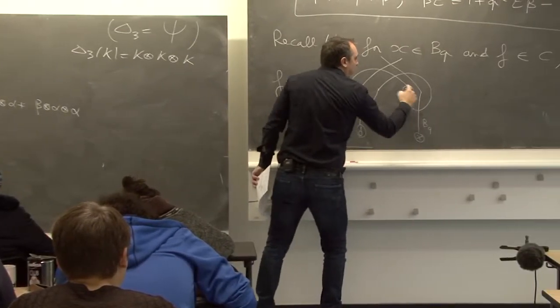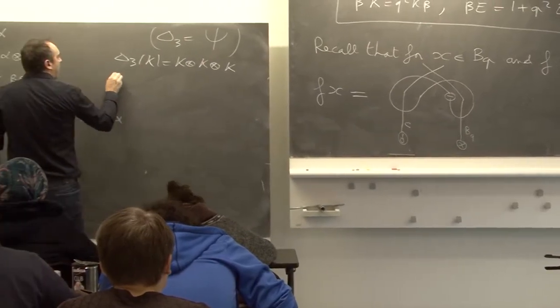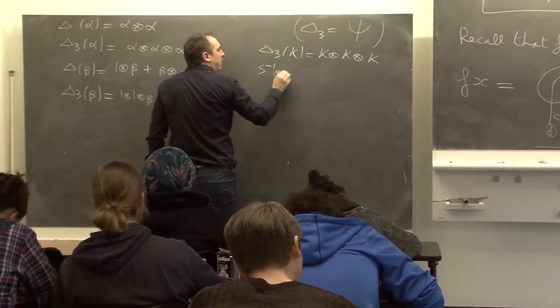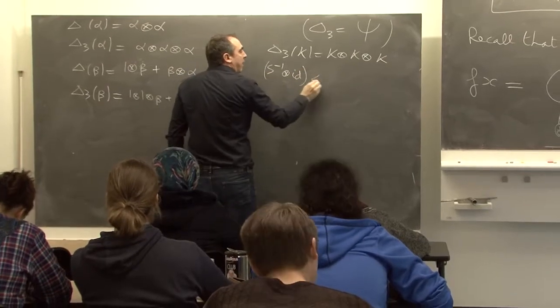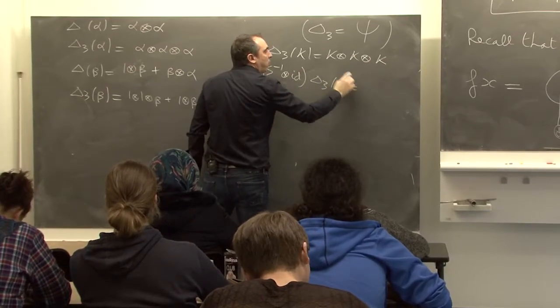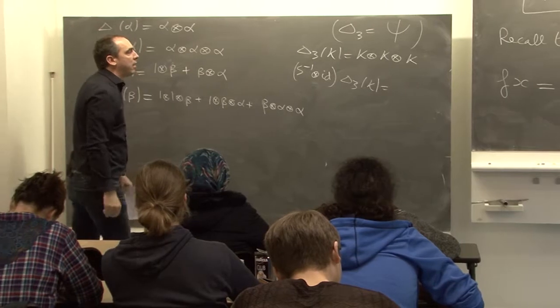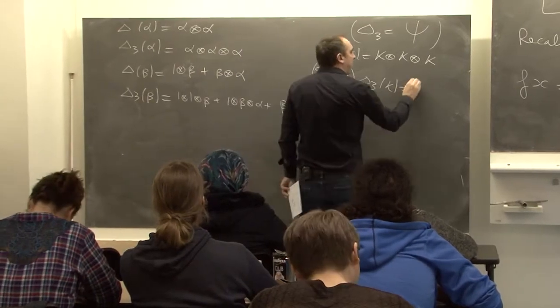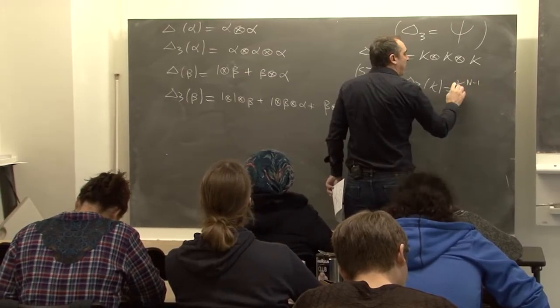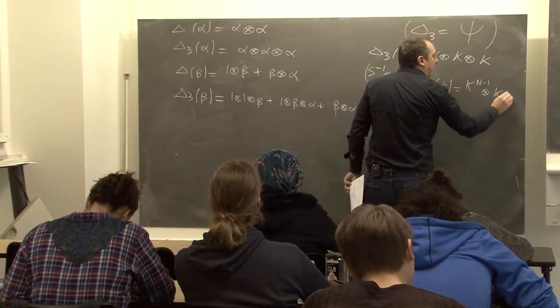Now, here we have the inverse of the antipode, S inverse tensor identity tensor identity, applied to delta 3 of K. So I need to apply the antipode to K. It is K inverse, so K to the n minus 1 tensor K tensor K.